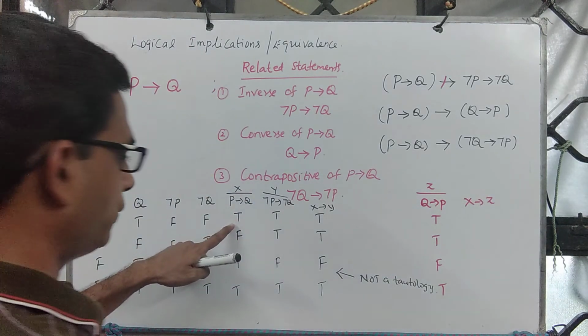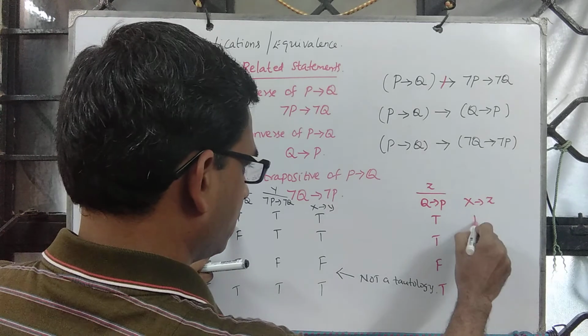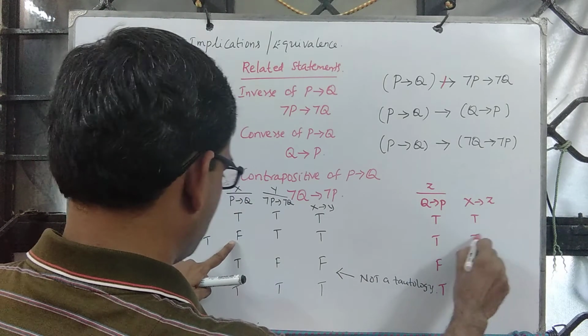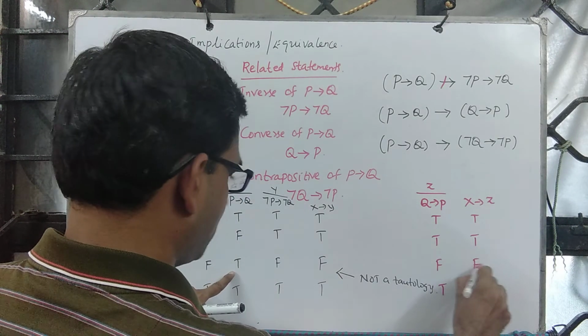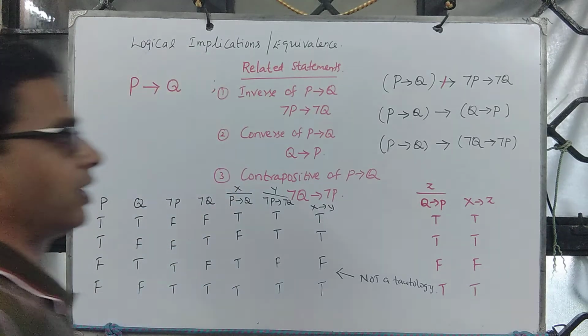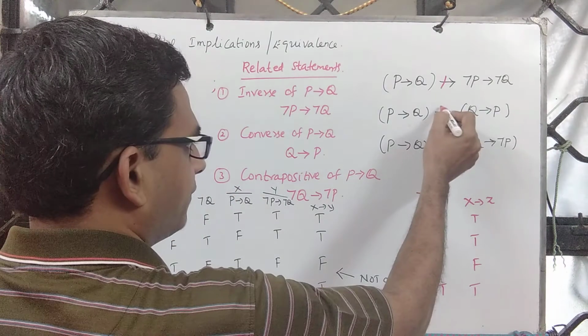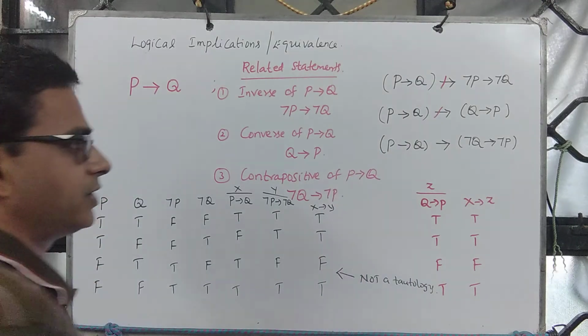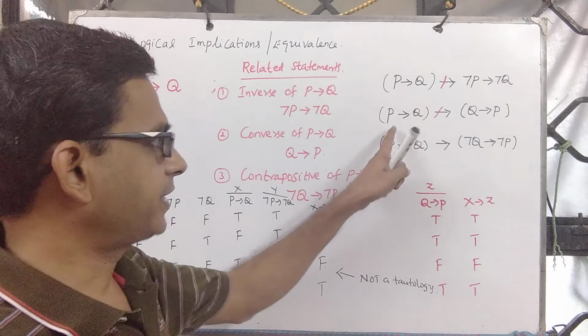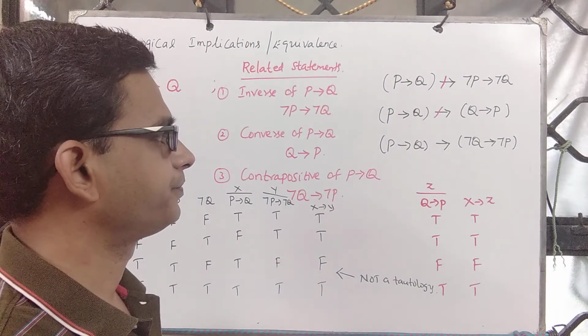P implies Q is true, this one is true, so true, premise is false, true, false, false, true. And here again we see that the converse does not follow from the statement P implies Q.